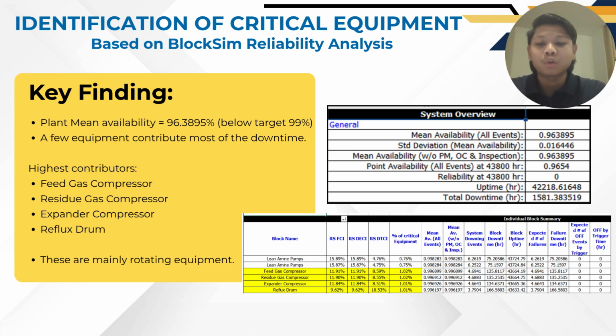It is also important to note that most of these are rotating equipment, especially compressors, which operate continuously and are more prone to failure. Therefore, these components are identified as critical equipment and should be prioritized for reliability improvement in order to increase the overall plant availability.